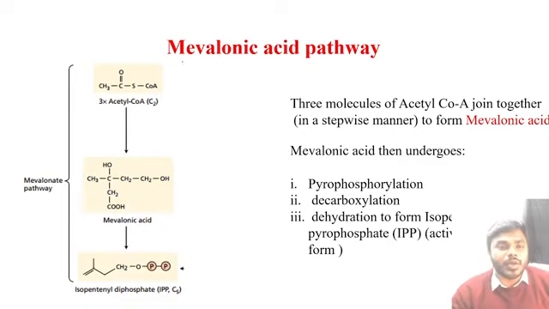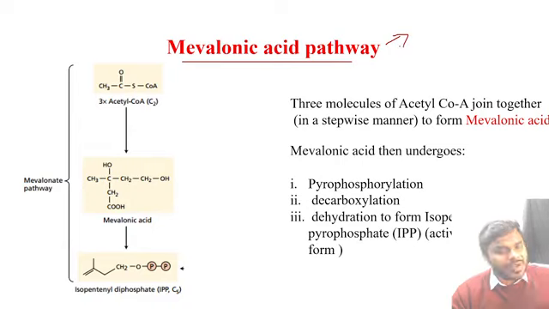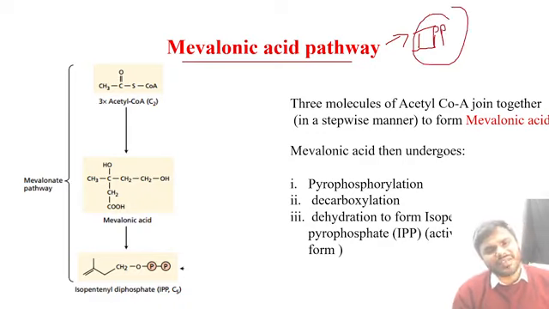First, I am talking about the mevalonic acid pathway. I have already told you, whatever the pathway may be, it doesn't matter. What is the ultimate goal? The ultimate goal, friends, is synthesizing the IPP. That's a very simple point. Now all of you listen to me, friends. 3 molecules of acetyl CoA. Everyone tell me, one acetyl CoA molecule is how many carbon containing compound? 2 carbon containing compound.